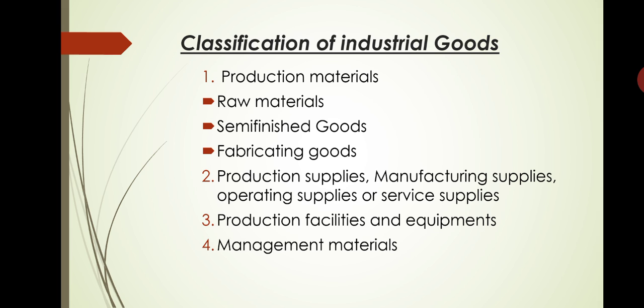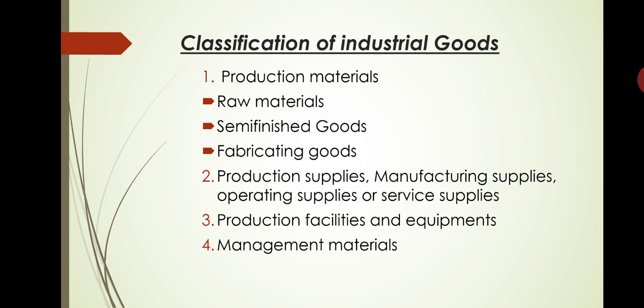And next one, production facilities and equipments. Production facilities and equipments include facilities and equipments which help in the process of production. So these include major capital assets like plant, equipment, machine tools, furniture, typewriter, calculator. The price, size, design and utility are the main considerations in the purchase of these goods. Understood?